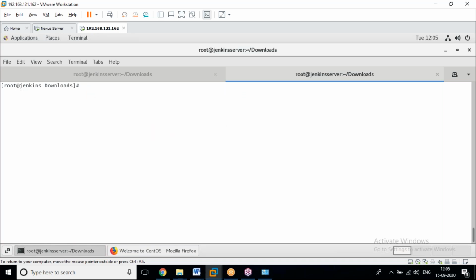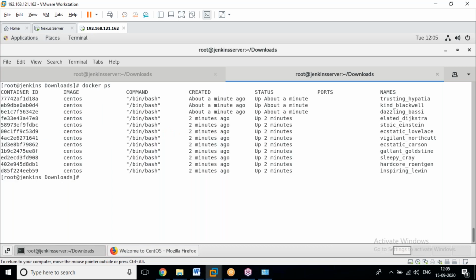The host machine is this one, but docker ps shows these are the containers, so servers. You can utilize a server for a 1 GB application or an 8 GB application. You can run from a 1 MB RAM application up to an 8 GB RAM application.